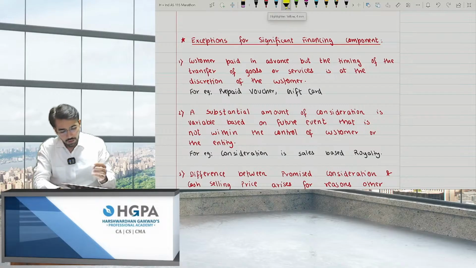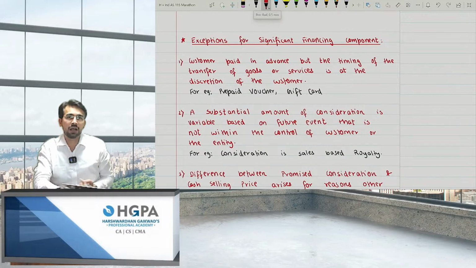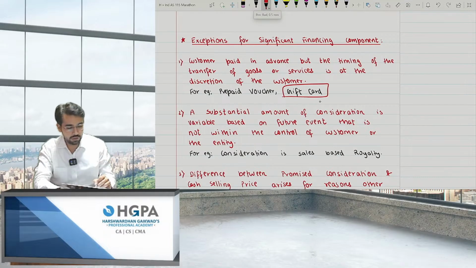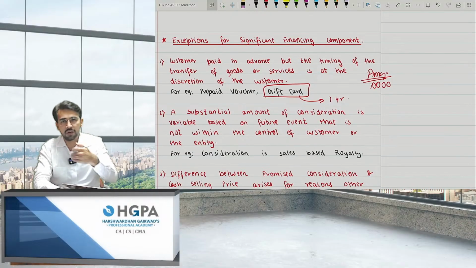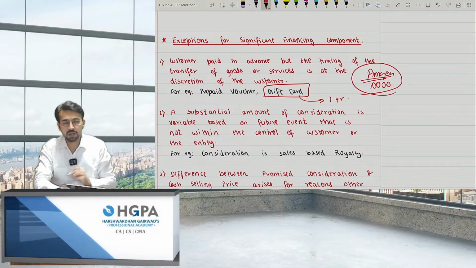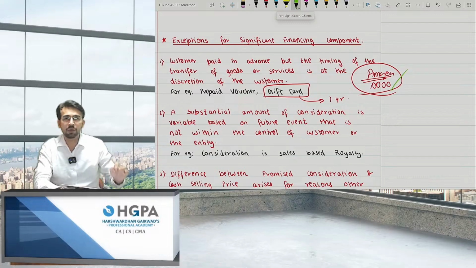See, you paid me in advance and you took a prepaid voucher or a gift card. Let's say you have taken a gift card from Amazon, right? You have taken a gift card and the validity of that gift card is 1 year. Obviously, you paid Amazon the entire amount. Let's say you have taken a 10,000 voucher, a gift card for 10,000, and you gave it to someone. You gifted it to someone. I'm not talking about that someone. I'm talking about Amazon. Can I say Amazon can book the entire 10,000 as revenue on the first date?